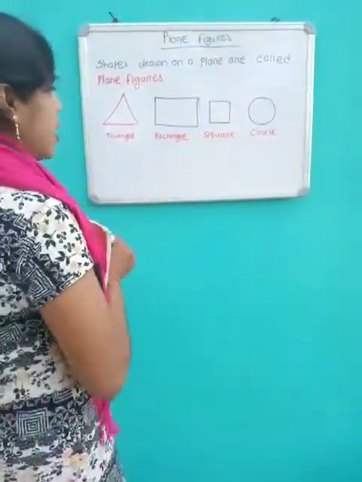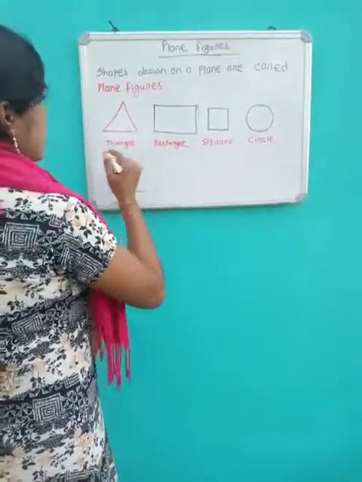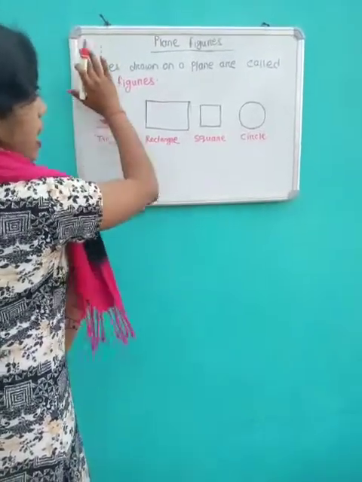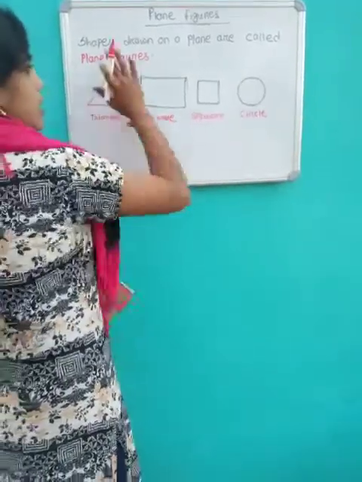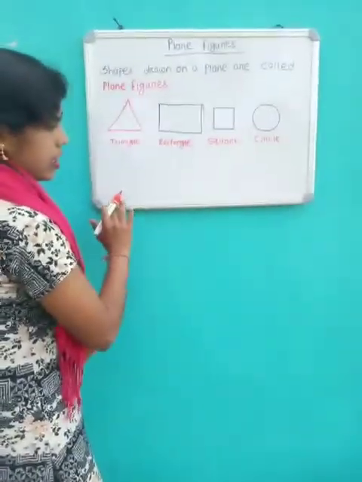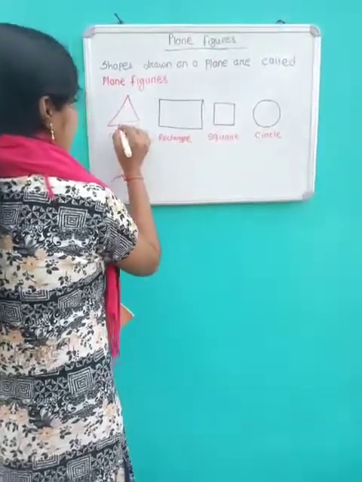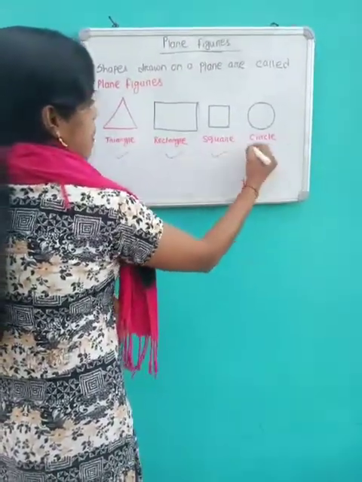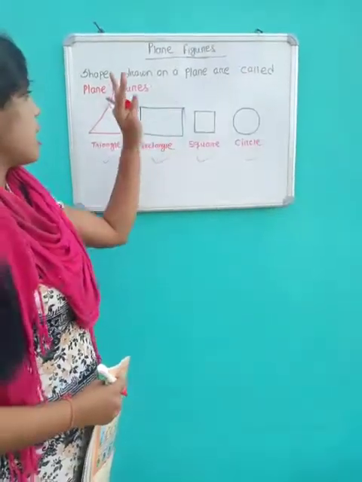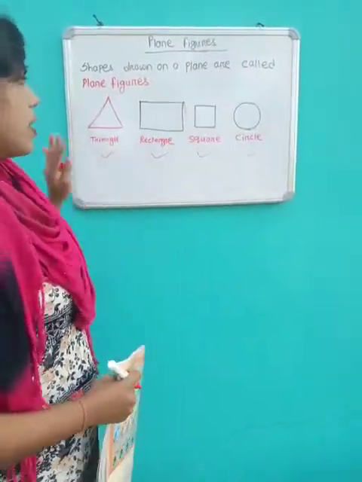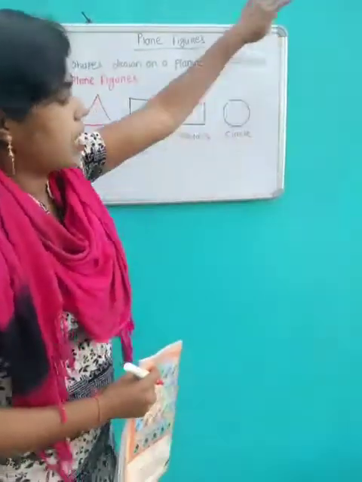What are plane figures? Shapes drawn on a plane are called plane figures. Everyone look at this whiteboard. This is a plane surface and I draw some plane figures. This is also a plane surface.